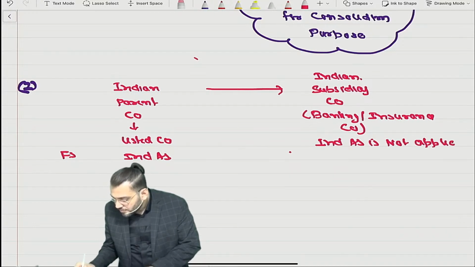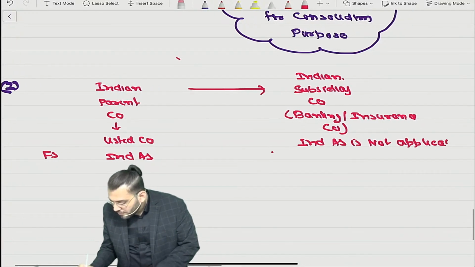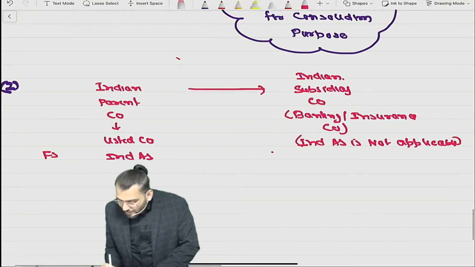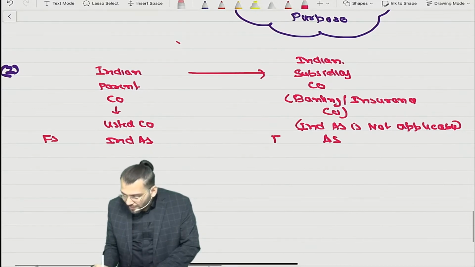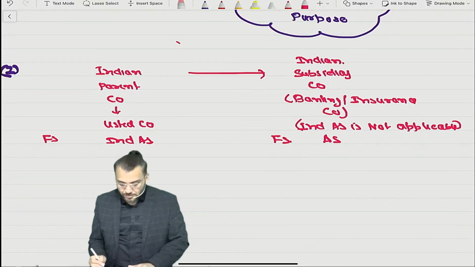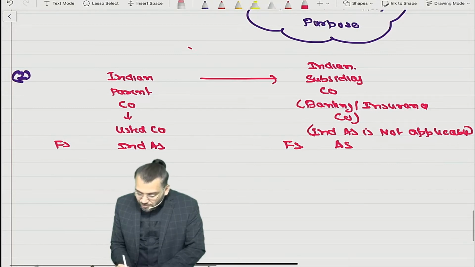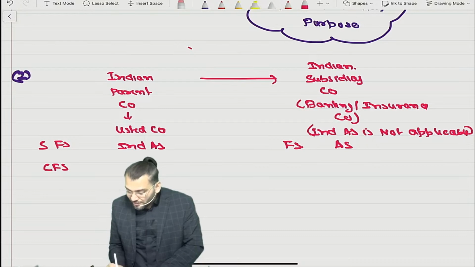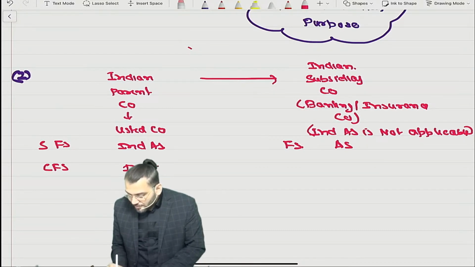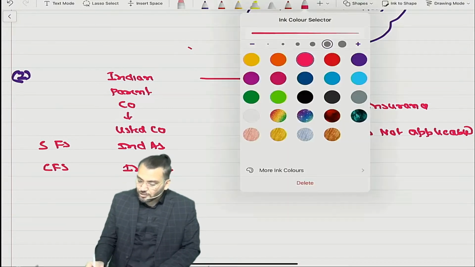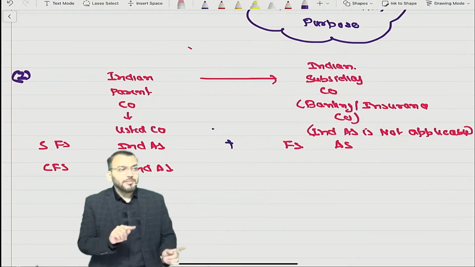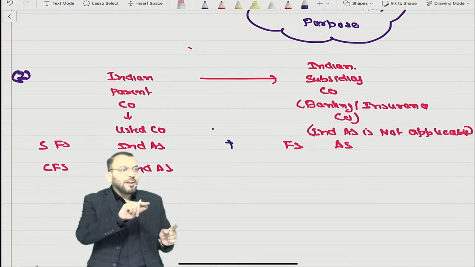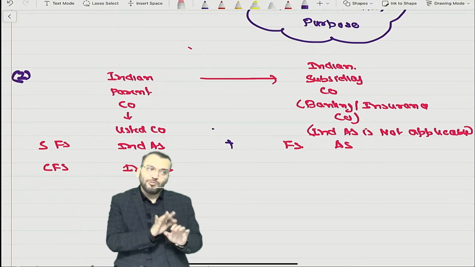Am I right or not? It means their financial statement is based on AS. Correct. Now suppose this is the separate financial statement. Now this Indian parent company will prepare CFS based on Ind AS only. Now the question is, can we combine financial statements based on Ind AS with financial statements based on AS?